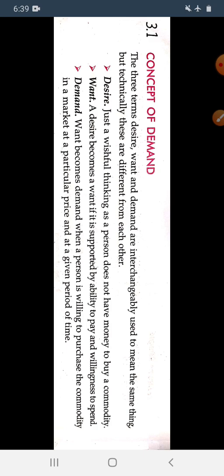Next is, what is demand? A want becomes demand when a person is willing to purchase the commodity in a market at a particular price and at a given period of time.